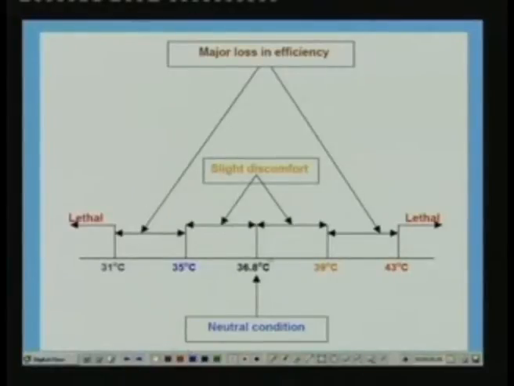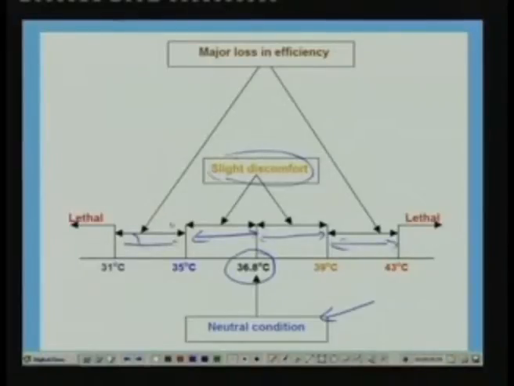You can see here that when the temperature is 36.8 degrees centigrade, the human body is at a neutral condition. But when the temperature varies from about 35 to 36.8 or 36.8 to 39 degrees centigrade, in this range a human being feels slightly uncomfortable. That means a slight discomfort is caused to the human being.